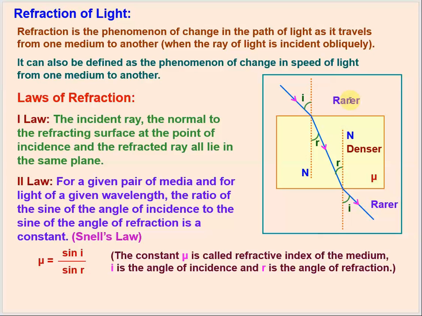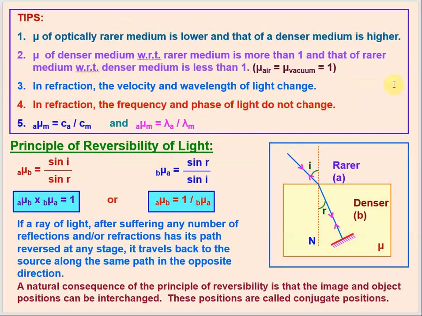So whether it is a rarer medium or a denser medium, it is known by the comparison of its refractive index with the other medium. This point you must understand: the refractive index of an optically rarer medium is lower in comparison to the other medium, and the refractive index of a denser medium is higher, right? The second point to understand is that the refractive index of a denser medium with respect to the rarer medium is more